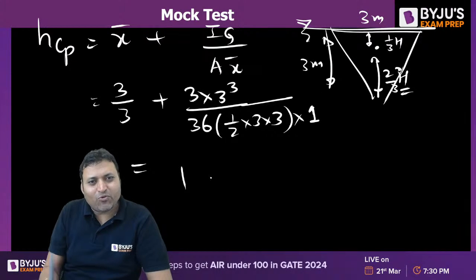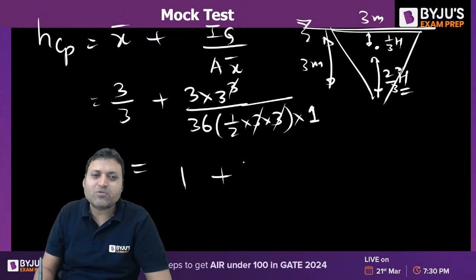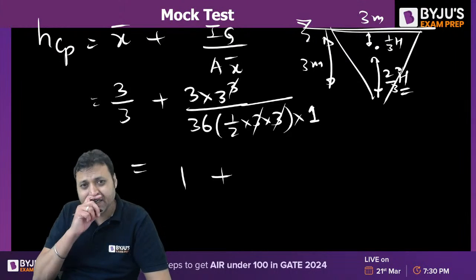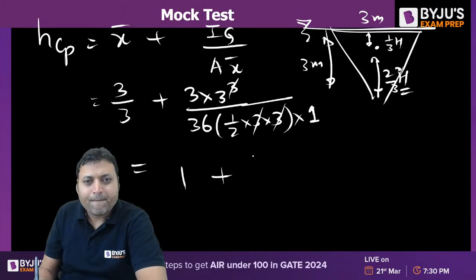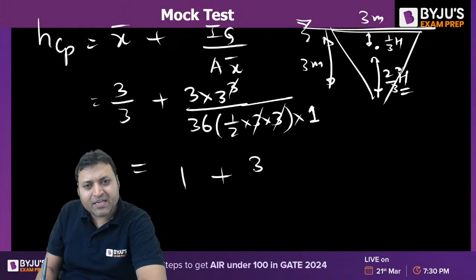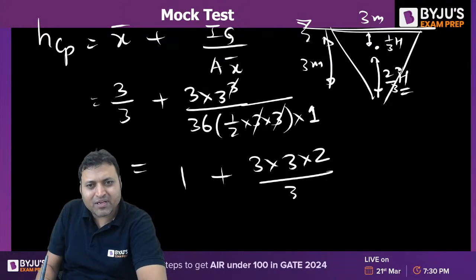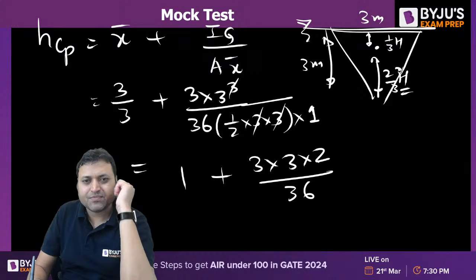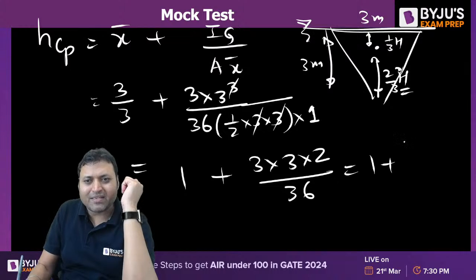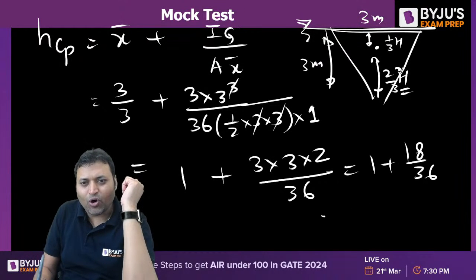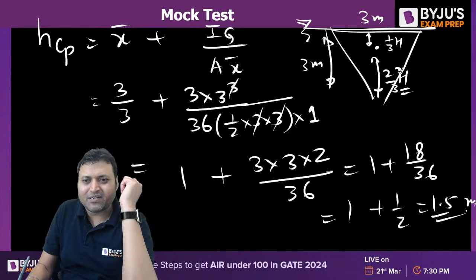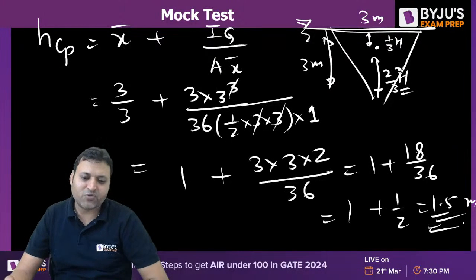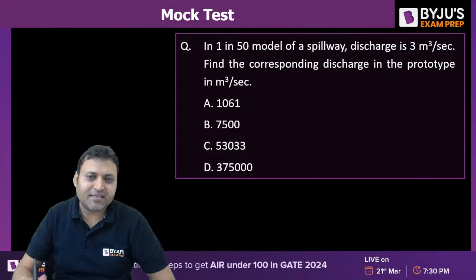So if you do the calculation, 1 plus this 3 will get cancelled out, isn't it? So it is 3 into 3 into 2 upon 36. 18 by 36. So 1 plus 18 by 36, or 1 plus 1 by 2. That is 1.5 meter. That is how you can get the answer as well. Option C is the correct answer. Let us move to the next one.